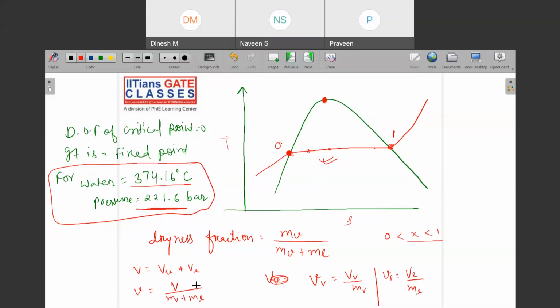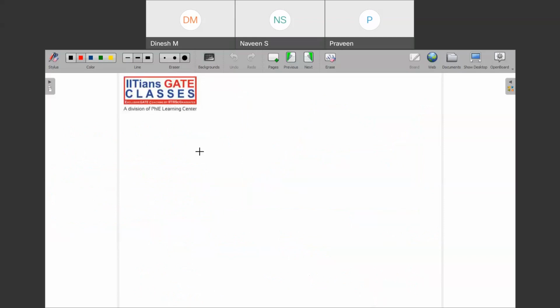So I can now write that specific volume times mass of vapor plus mass of liquid, that means the volume, is equal to specific volume of vapor into mass of vapor plus specific volume of liquid into mass of liquid.